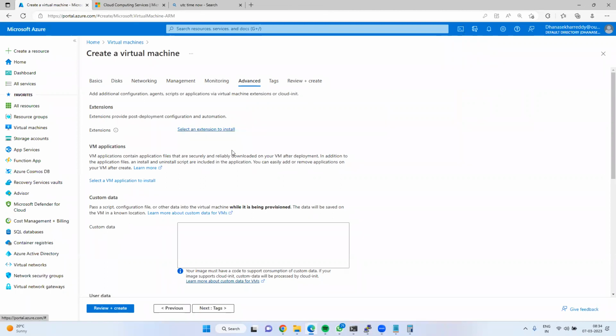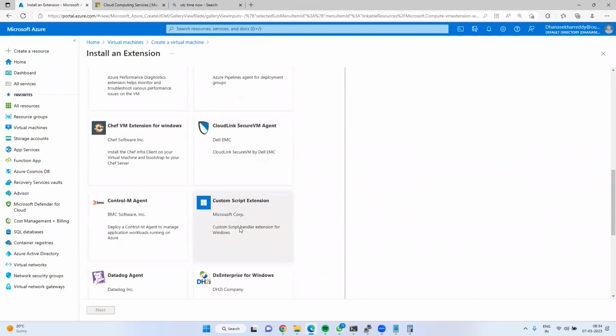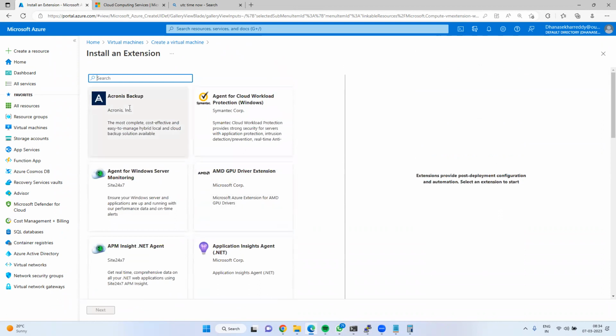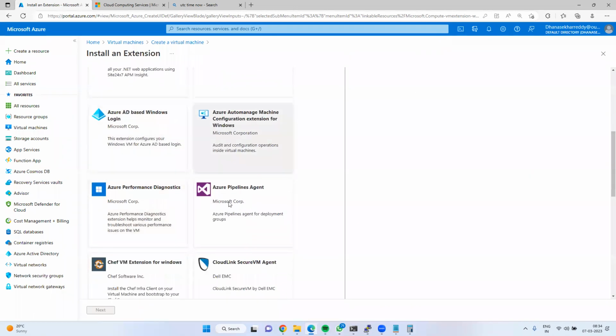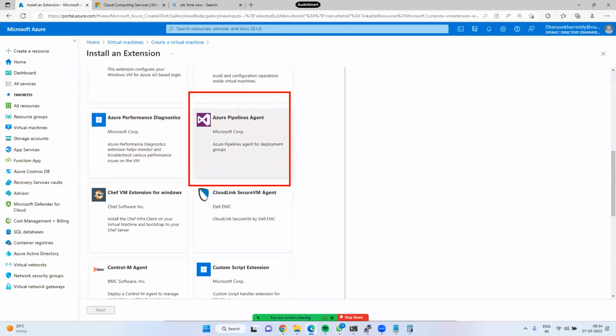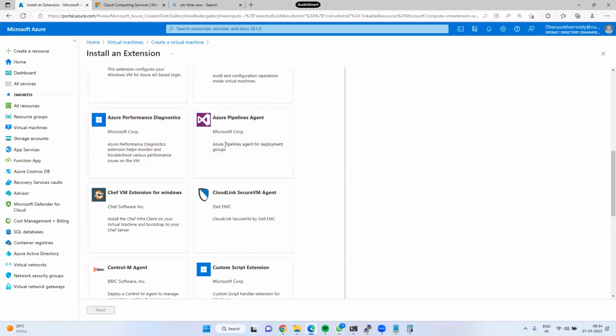Now click on extensions, you can see a list of extensions here. This is Acronis backup. This is Symantec workload protection. This is Azure Active Directory. This is for Azure DevOps, Azure Pipeline Agent. You can install it. As you said about antivirus, do we really need to have antivirus installed on our virtual machines? No, not required. It is inbuilt, you will get it. Still, if you are looking for third party and all, you can use it.